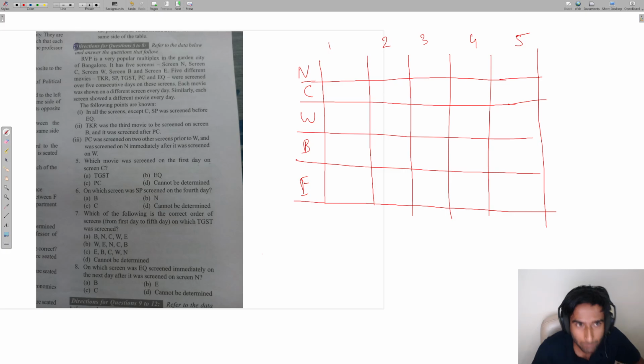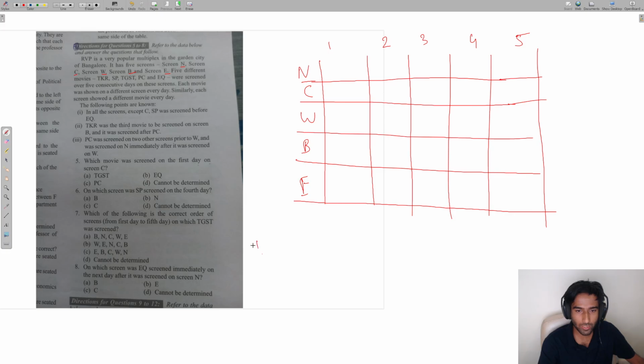So let's start with the first video on the arrangements topic, and this is a pretty interesting set. RVP is a very popular multiplex in the Garden City of Bangalore. It has 5 screens: screen N, screen C, screen W, screen B, and screen E. There are 5 different movies which are screened.